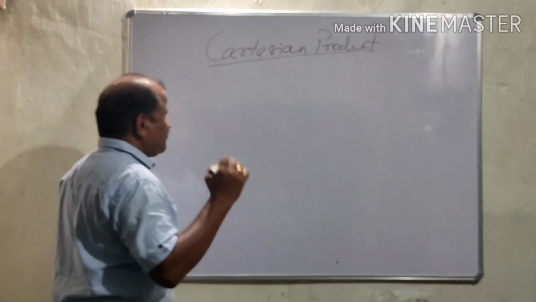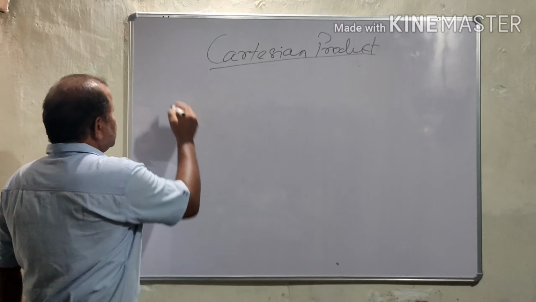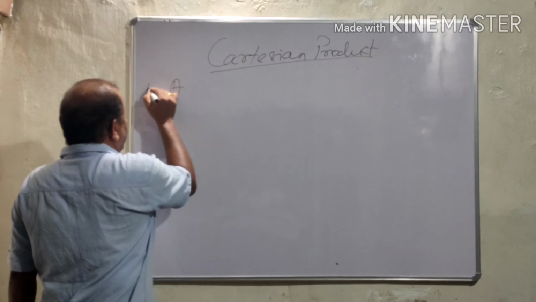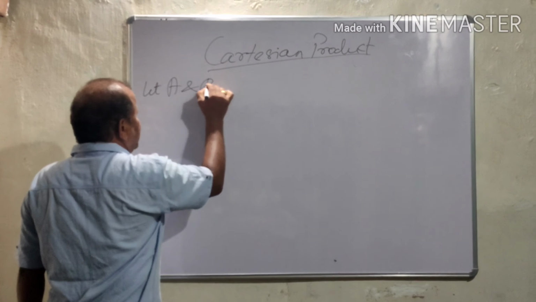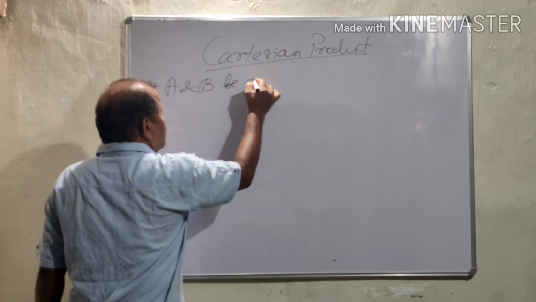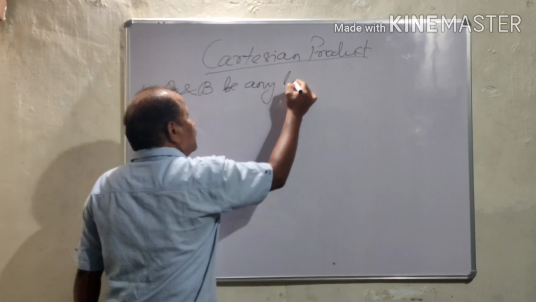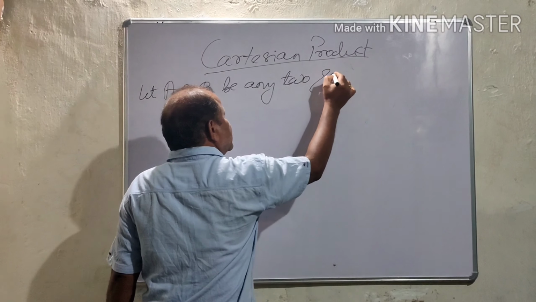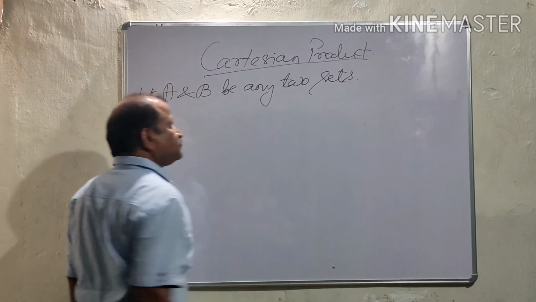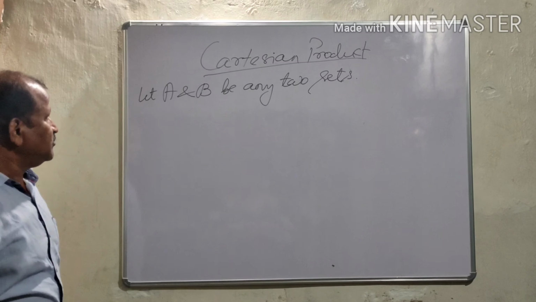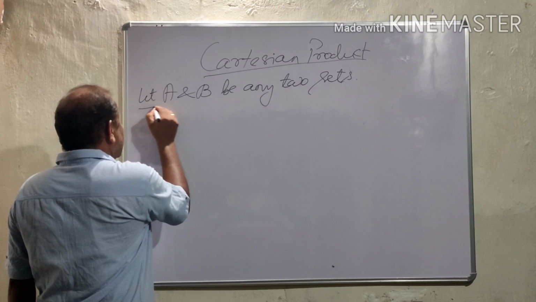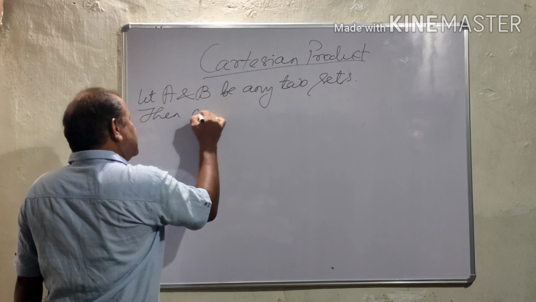Let us define it. Suppose A and B are any two sets. Then the Cartesian product